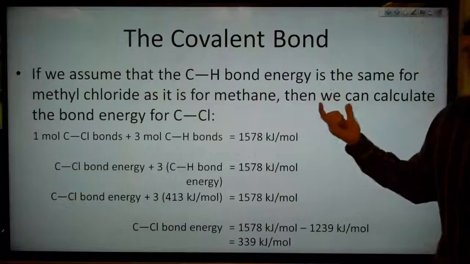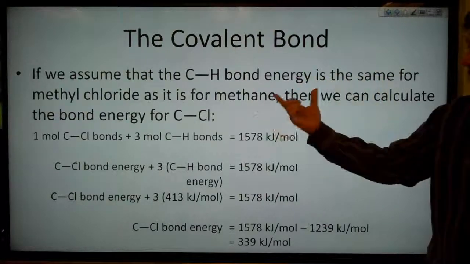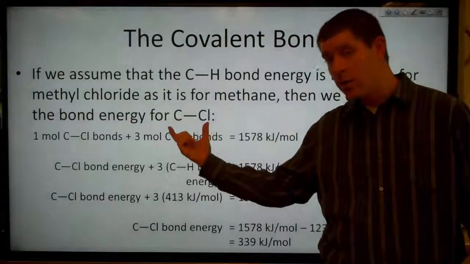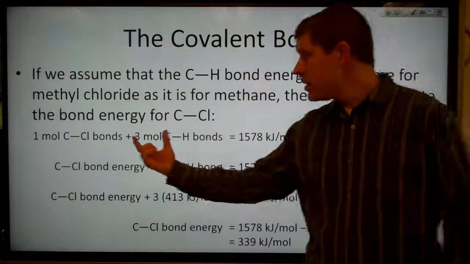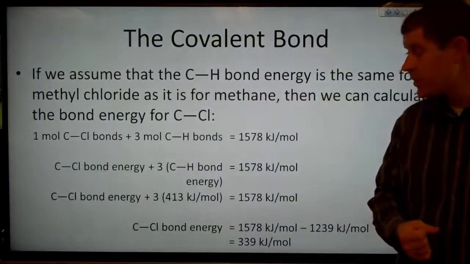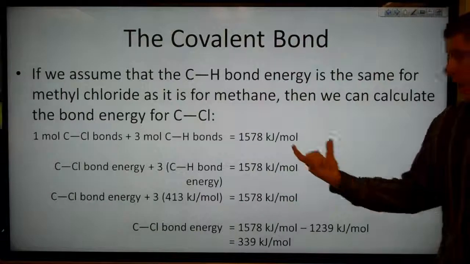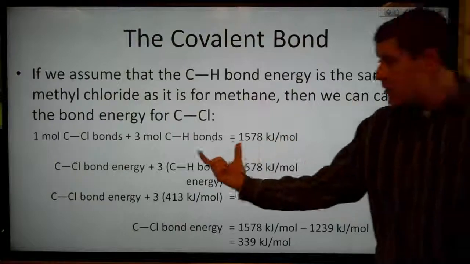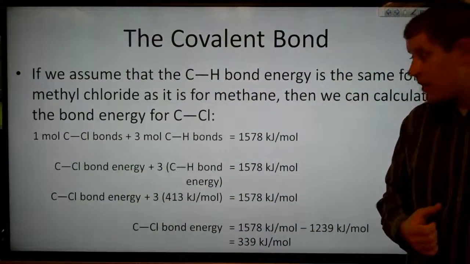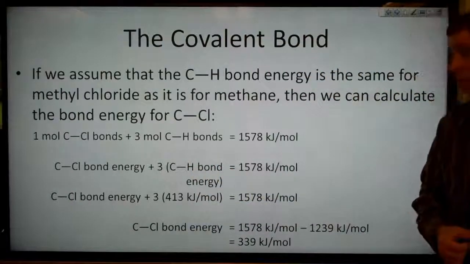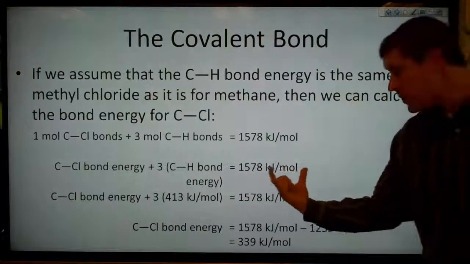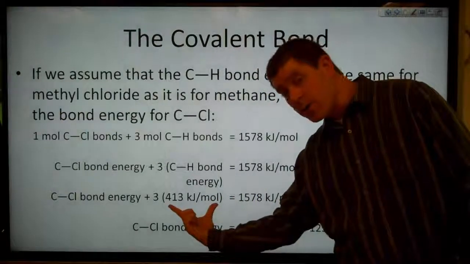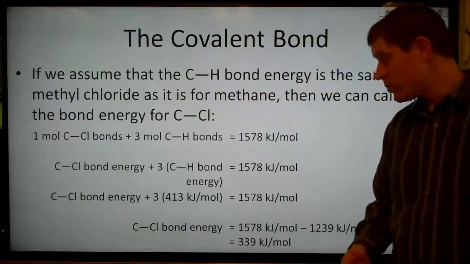And if we assume that the carbon-hydrogen bond energy is the same for methyl chloride as it was for methane, then we can calculate the bond energy for that chlorine-carbon bond. And we need 1 mole of carbon-chlorine bonds and 3 moles of carbon-hydrogen bonds, and we know that that gives us 1578 kilojoules per mole. And that means that the bond energy for the chlorine-carbon bond plus 3 times the bond energy for the carbon-hydrogen bond gives us 1578 kilojoules per mole. And we know that bond energy for the carbon-hydrogen bond is 413 kilojoules per mole.